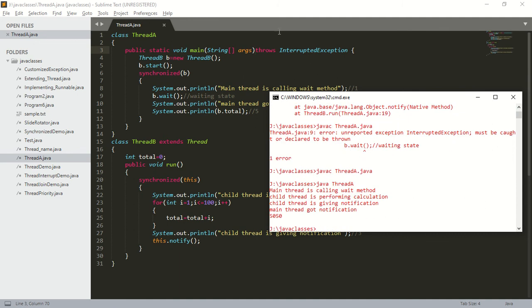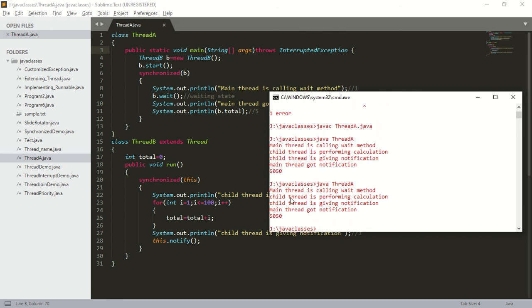So what is the output we are getting? Main thread is calling wait method. Next, child thread is performing some updation. Child thread is performing calculation. Next, child thread is giving the notification. Next, main thread got notification and we are using that updated result, that is 5050. I will run once again. Same thing. The main thread is calling the wait method, and after calling it, the main thread enters the waiting state. Next, the child thread gets a chance, performs the calculation, and gives the notification. Next, the main thread got the notification and the output is 5050.